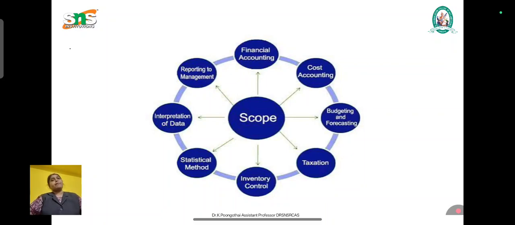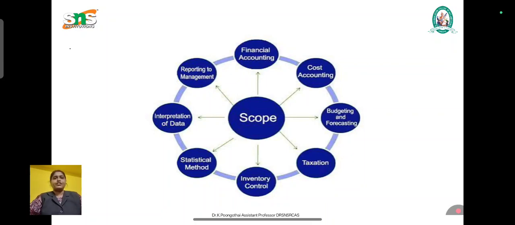Next thing is performance evaluation. Here the management accounting measures the performance of departments, employees and business units. The techniques involve various analyses, responsibility accounting, and key performance indicators. The important thing is identifying the strengths and weaknesses and encouraging accountability. An example for this is comparing the actual sales with budgeted sales, which helps to evaluate the sales department's performance.